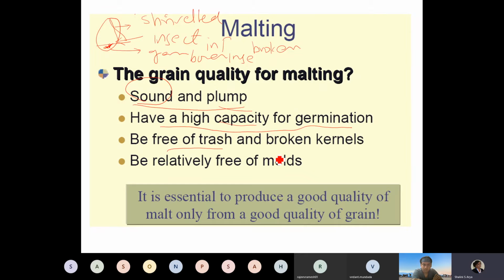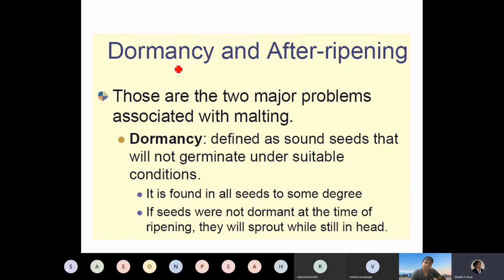They should be free of trash and broken kernels, and relatively free of mold. If you have grain that is already mold infected, then also it will not give you very good germination. So it is very essential to have grain that can produce a good quality of malt. Only from good quality grain can good quality malt be prepared.